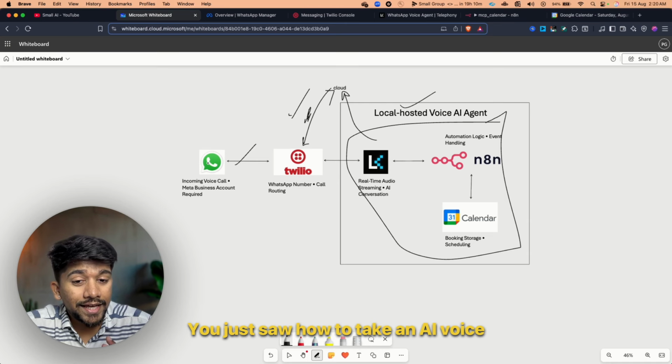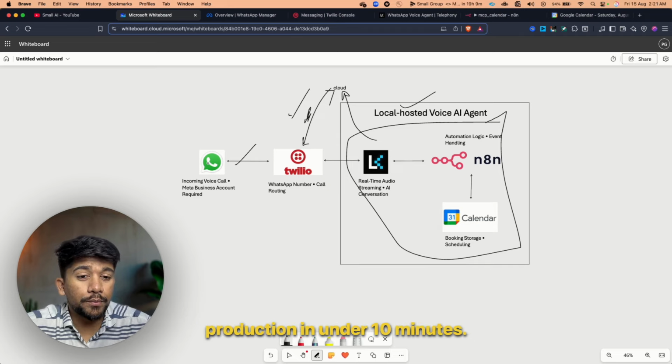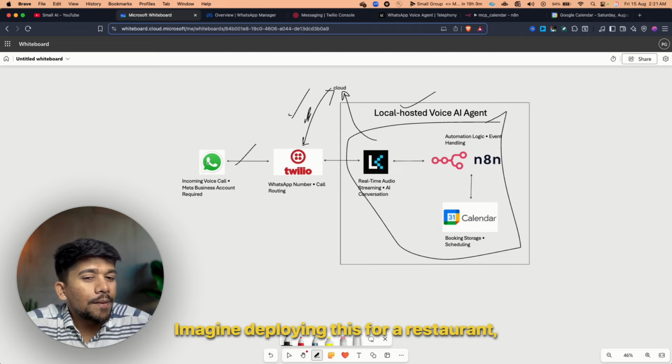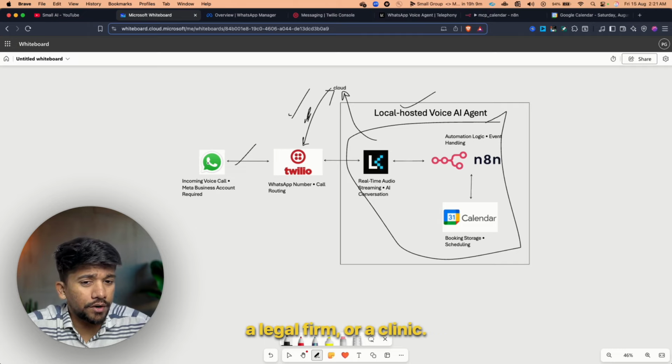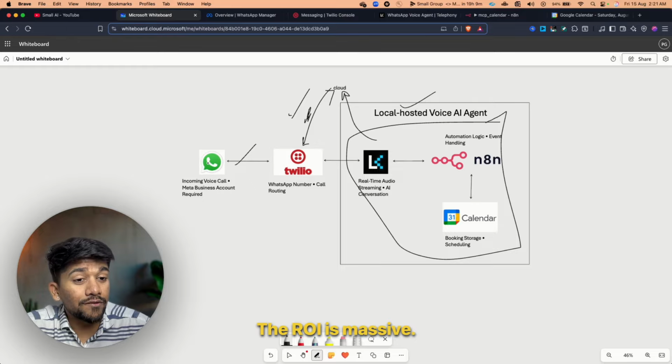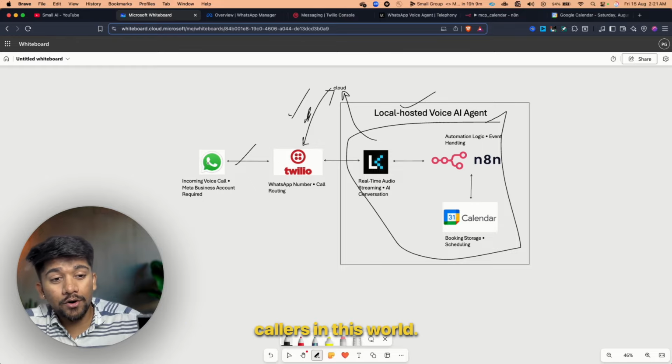You just saw how to take an AI voice agent from local dev to WhatsApp production in under 10 minutes. Imagine deploying this for a restaurant, a property management firm, a legal firm, or a clinic. The ROI is massive. A lot of people are using WhatsApp AI callers in this world.